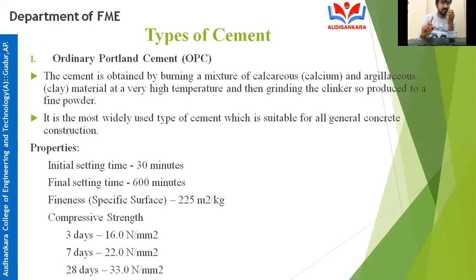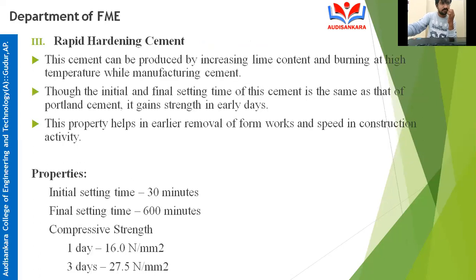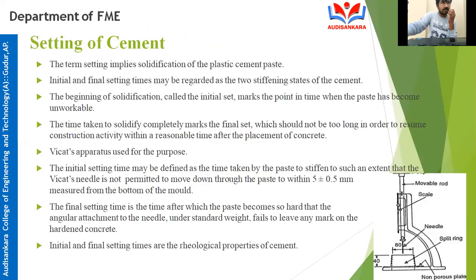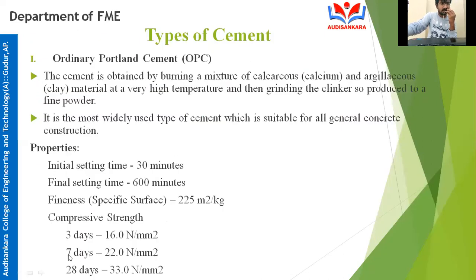1 day, right? And the 3 day strength of rapid hardening cement is 27.5 Newton per mm square. But if you see ordinary Portland cement, how much strength is coming on 7 days? 22 Newton per mm square. Just observe the difference between how rapid hardening cement and ordinary Portland cement differ. Okay, have you got it?